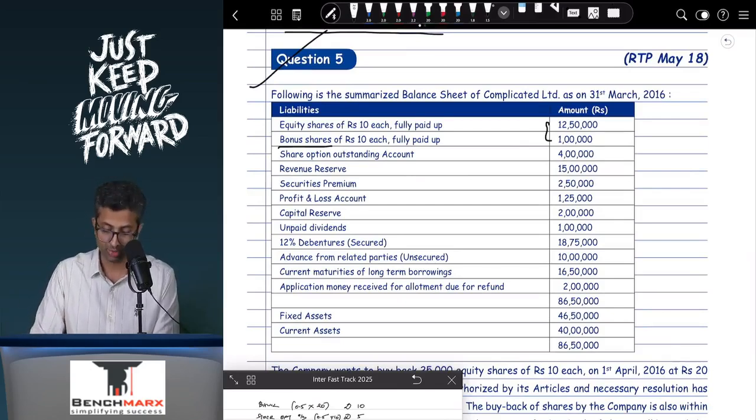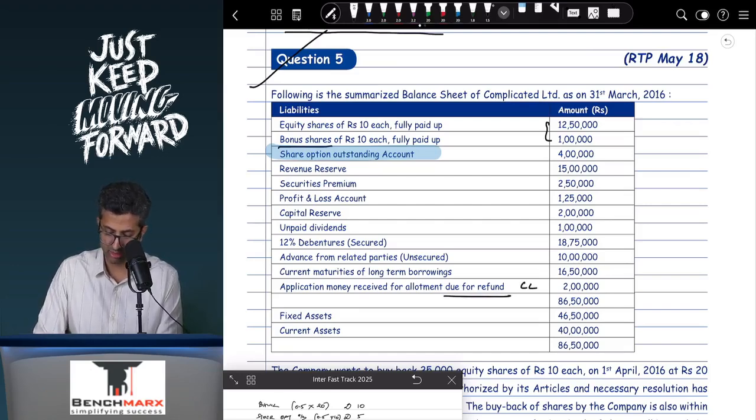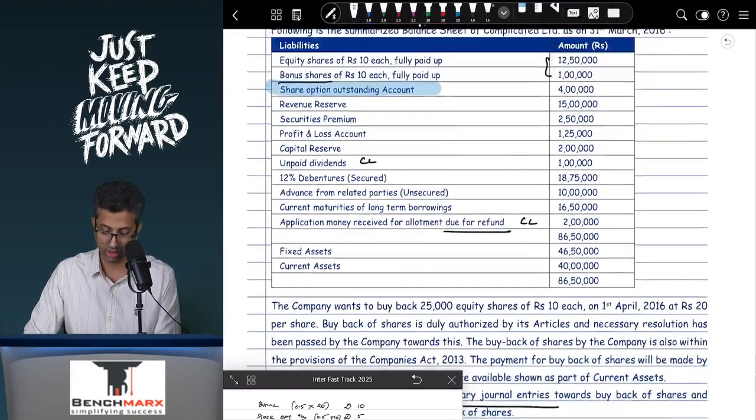There's a stock option outstanding account over here. Revenue reserve, securities premium, capital reserve, unpaid dividend, 12% debentures, advance from related parties, current maturity of long-term debts. So an application money due for refund. This will go in other current liabilities. Unpaid dividend will also go in other current liabilities.